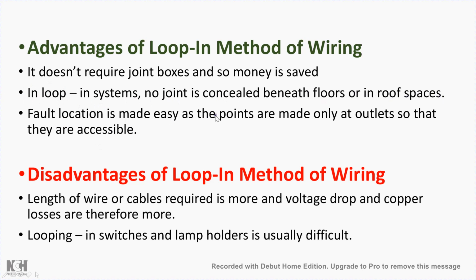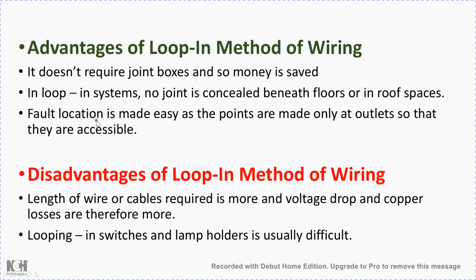Fault location is made easy as the points are made only at outlets so that they are accessible. In loop systems there are absolutely no joints anywhere on the floor or the roof, so the exposed conductor area will never come in contact with any body part of the house.